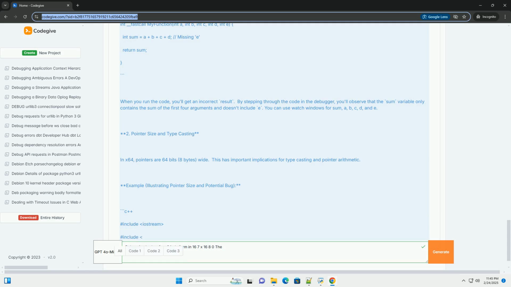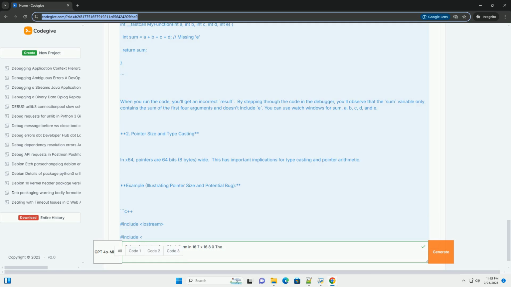Autos window: the autos window displays variables that are used on the current line and the previous line of code. Disassembly view: view the generated assembly code to understand how your C++ code is being compiled and executed. Useful for understanding calling conventions, register usage, and optimization.